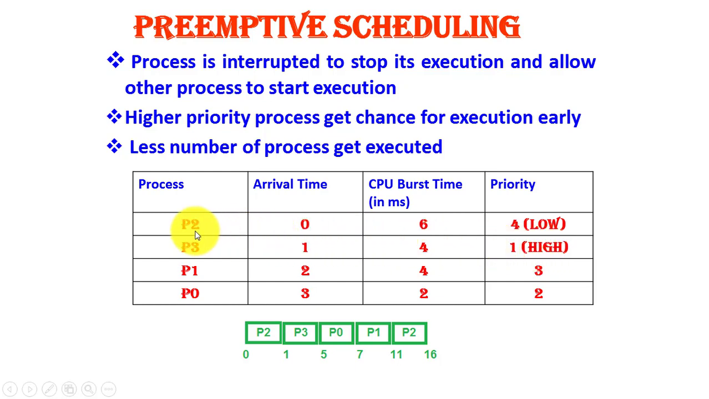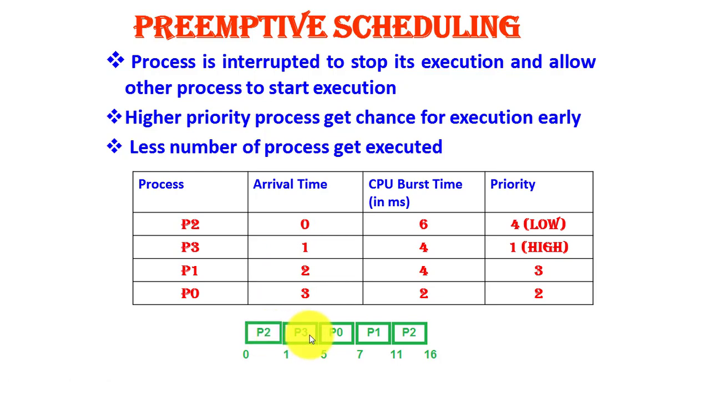So since P2 was the first process that entered the system, it will be executed first. After 1 second, suppose P3 has entered the system, but since P3 has higher priority, it will be executed first. Okay, P2 will be interrupted and P3 will be executed.